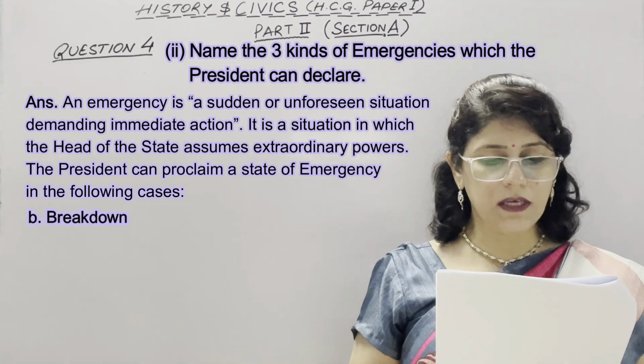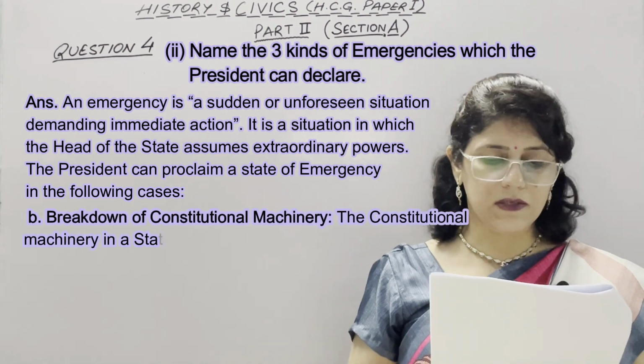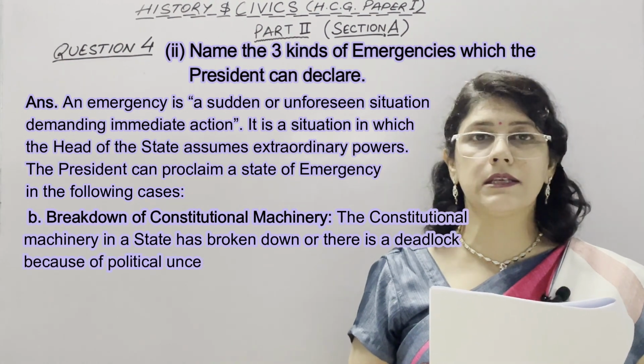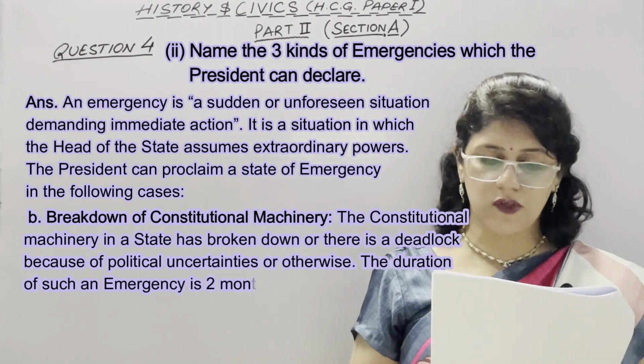Second type is breakdown of constitutional machinery. The constitutional machinery in a state has broken down or there is a deadlock because of political uncertainties or otherwise. The duration of such an emergency is 2 months.